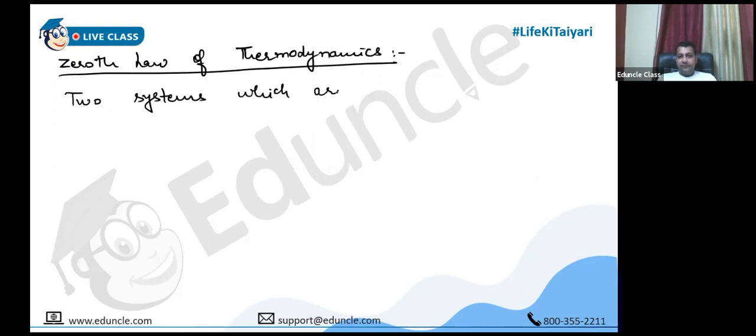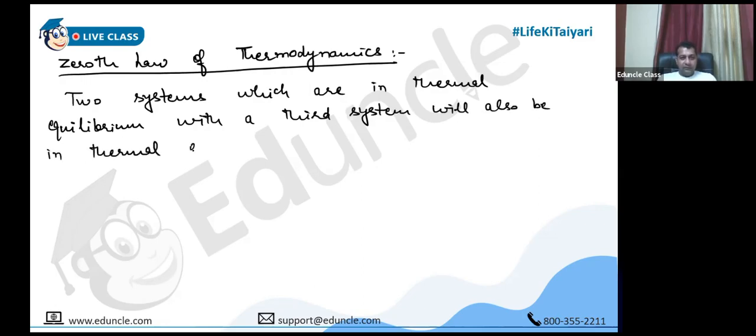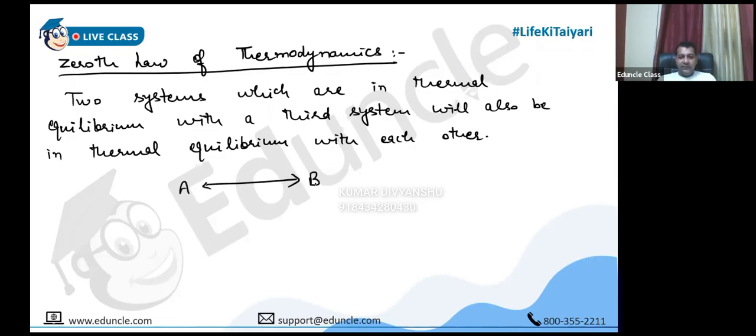which are in thermal equilibrium with a third system will also be in thermal equilibrium with each other. It means if A is in thermodynamic equilibrium with B, and there is a system C which is also in thermodynamic equilibrium with B, then A and C will also be in thermal equilibrium with each other.